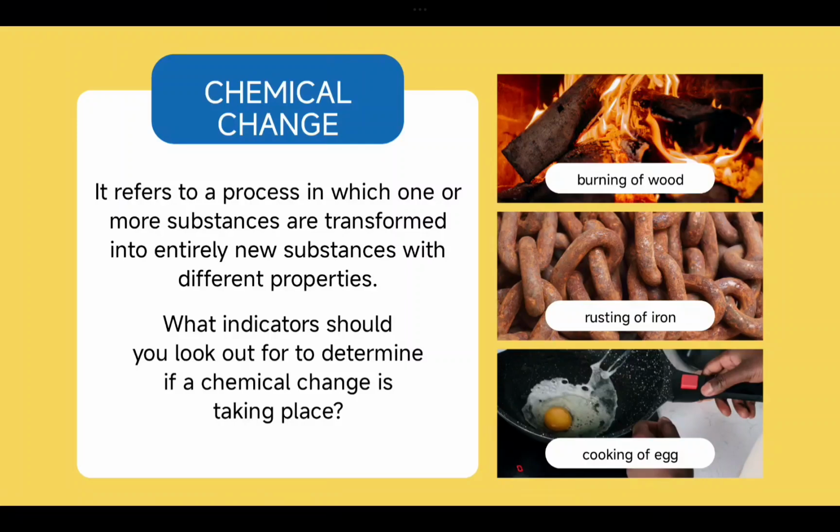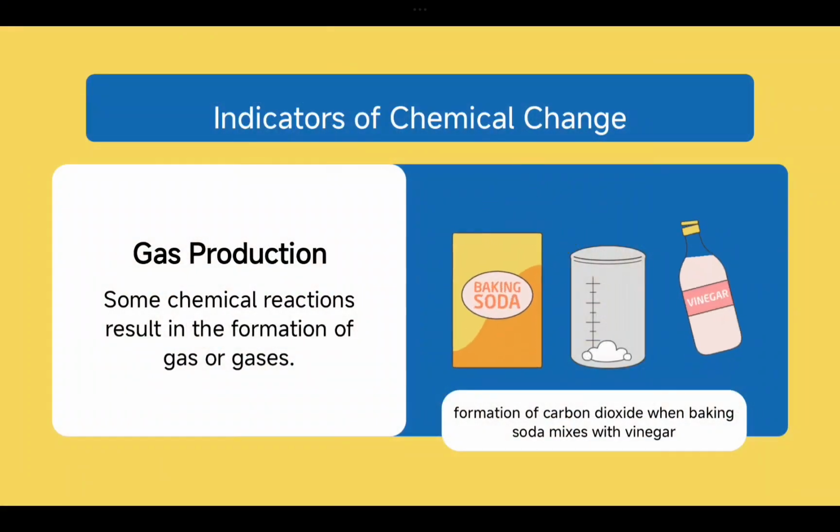But a chemical change is a change where one or more substances are transformed entirely into new substances with different properties. Their color, their texture, anything could change in that chemical change, but the new product is completely different from the starting product. This is a chemical change. This is the beauty of chemistry, so you have to get tuned with chemistry as well.